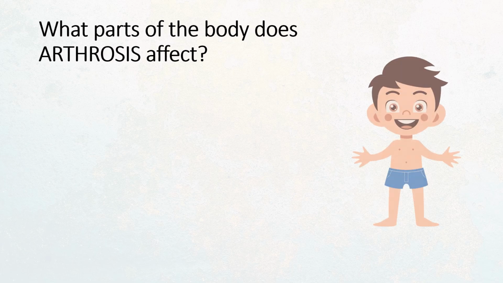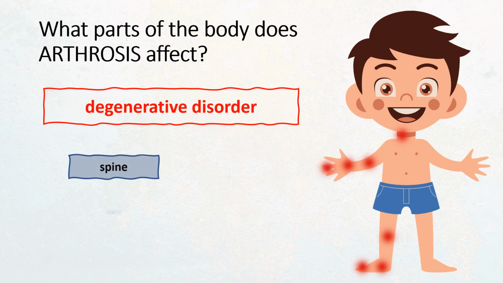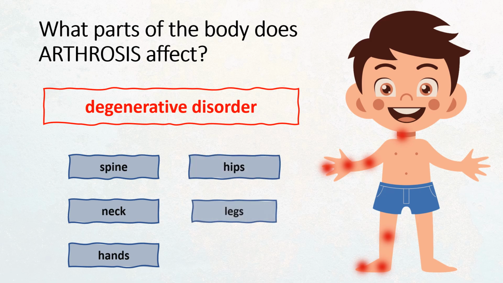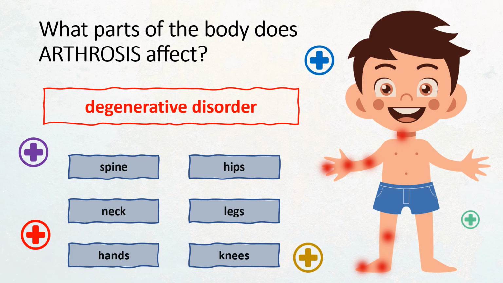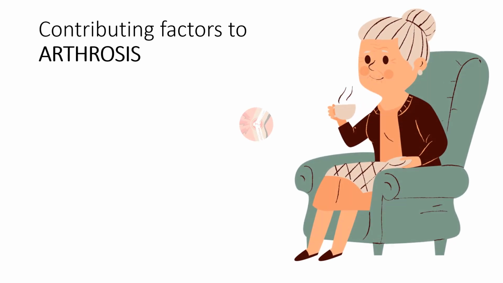Arthrosis, compared to arthritis, is not an inflammatory disease. Arthrosis is included in the list of degenerative disorders which are characterized by damage to articular cartilage and associated with the spread of underlying bone tissue. The following joints are most often affected: spine, neck, hips, legs, arms, knee. Arthrosis occurs more often in people over 60 years of age.